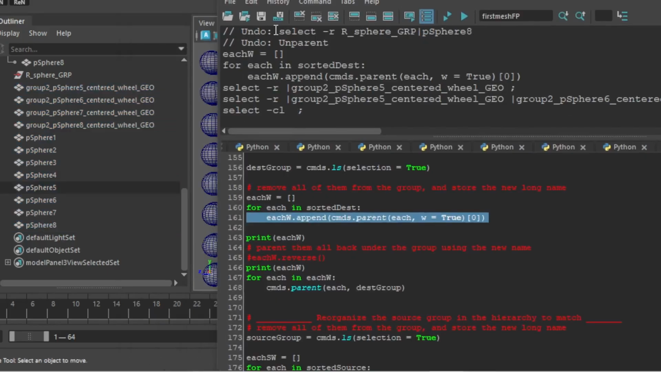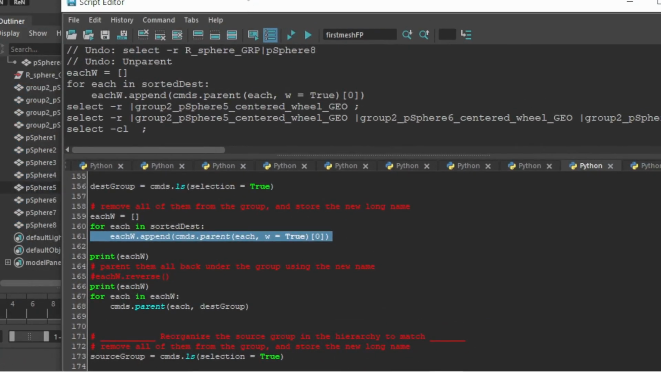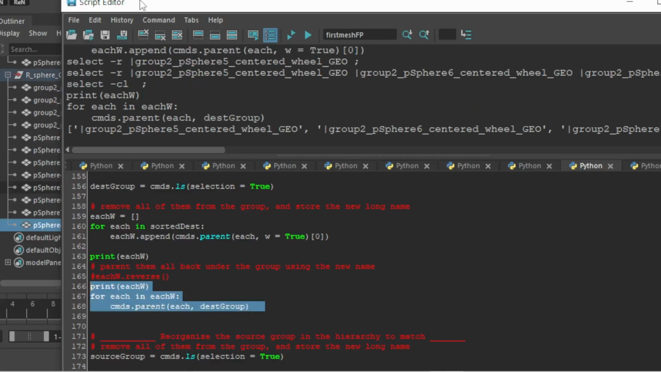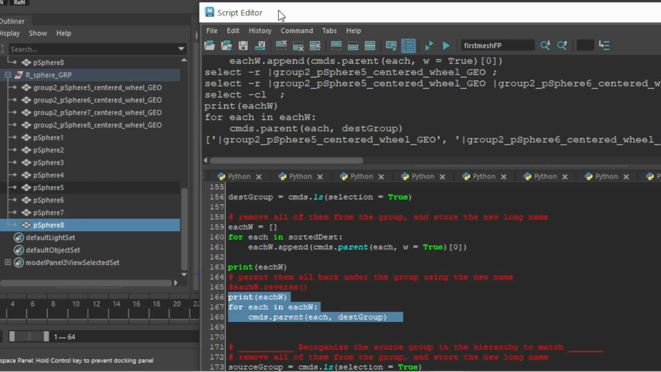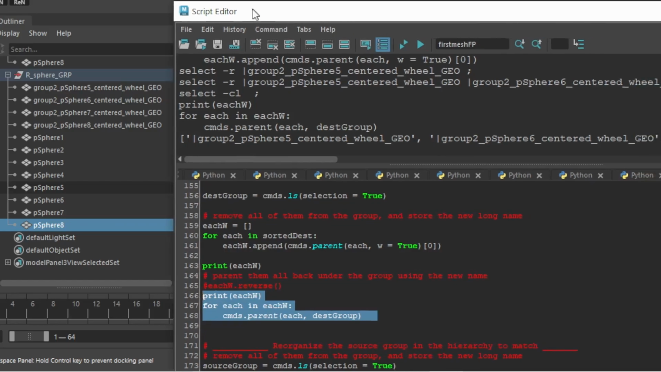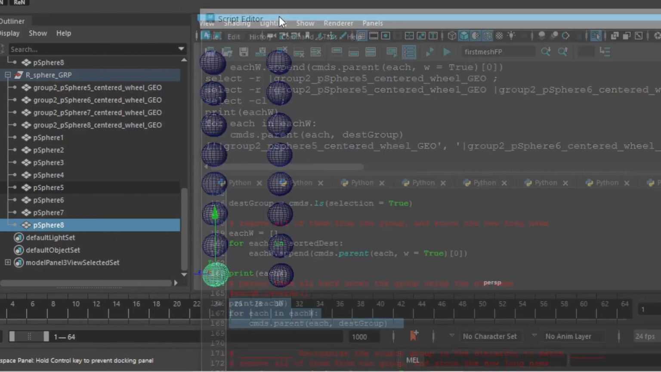Just make sure I don't have anything selected, just in case. And then I'm going to run this loop and put everything back in the group in the order that they appear in the list. Because remember, this is our sorted list, and it is just going to go through it in order and get every entry in there stored in each, and then use the each here to parent it back in. So let's see what happens. Okay, so I get something like this. They're back in this kind of order based on the sorting.